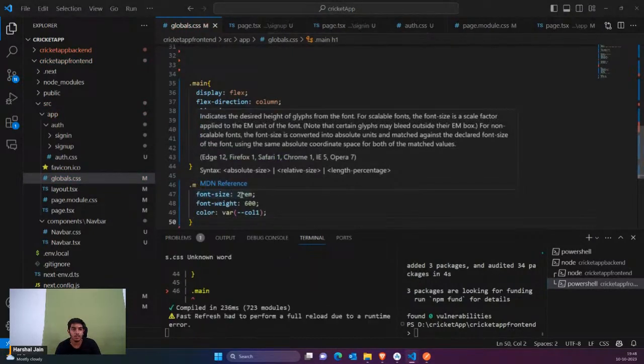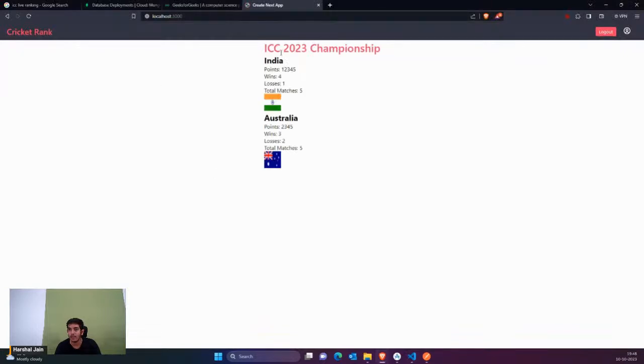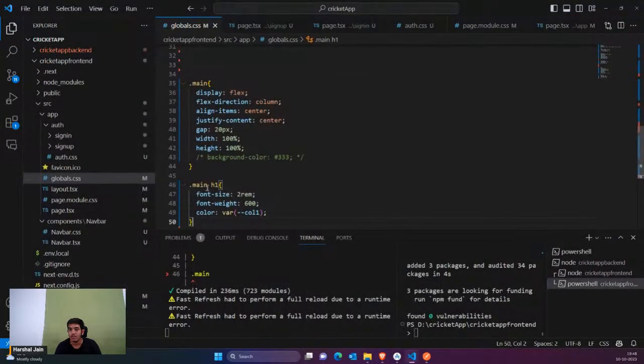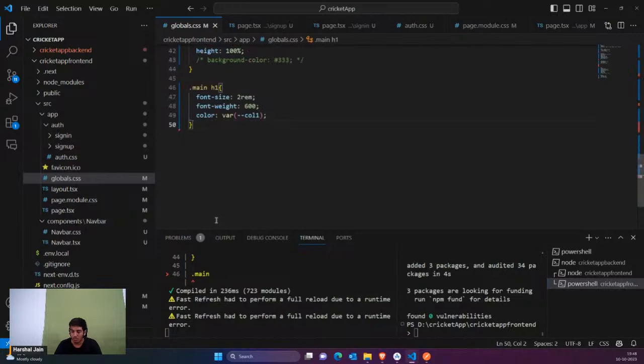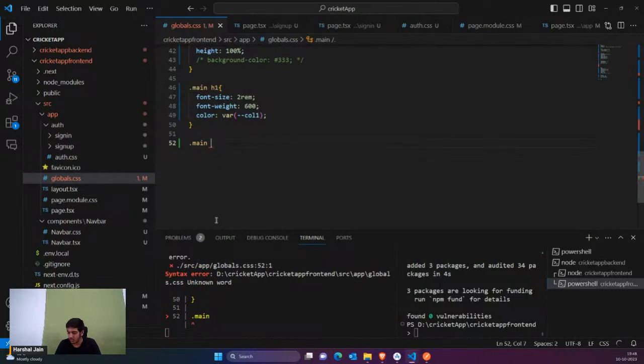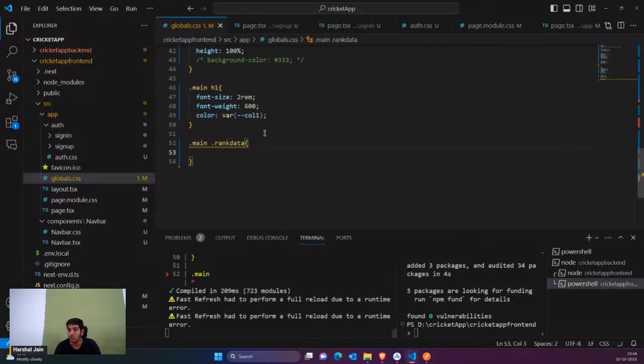So I'll just add some styles to the h1 tag. You can see I've added some styles to the h1 tag. Now I'd simply say that inside the main we have the rank data class. Okay, so now inside this I would just want to show the rank data.